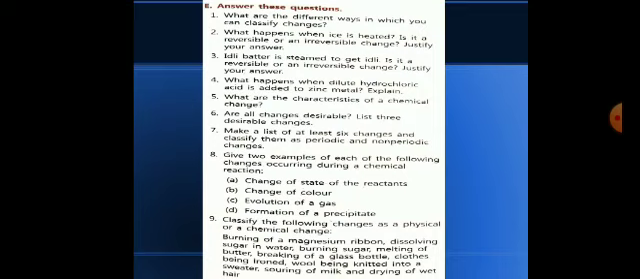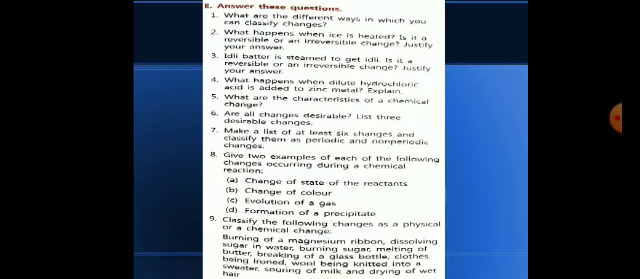Now the 7th question is, make a list of at least 6 changes and classify them as periodic and non-periodic changes. You have to write any 6 changes according to your wish. Randomly write them down and classify them into periodic or non-periodic change.